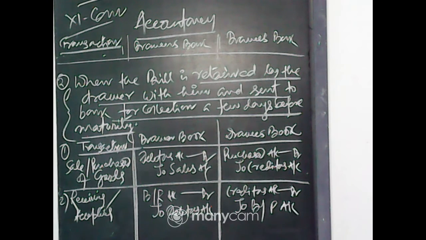Sale or purchase of goods: debtors account debit to sales, purchase account debit to creditors. Receiving or accepting the bill: bills receivable account debit to debtors, creditors account debit to bills payable.